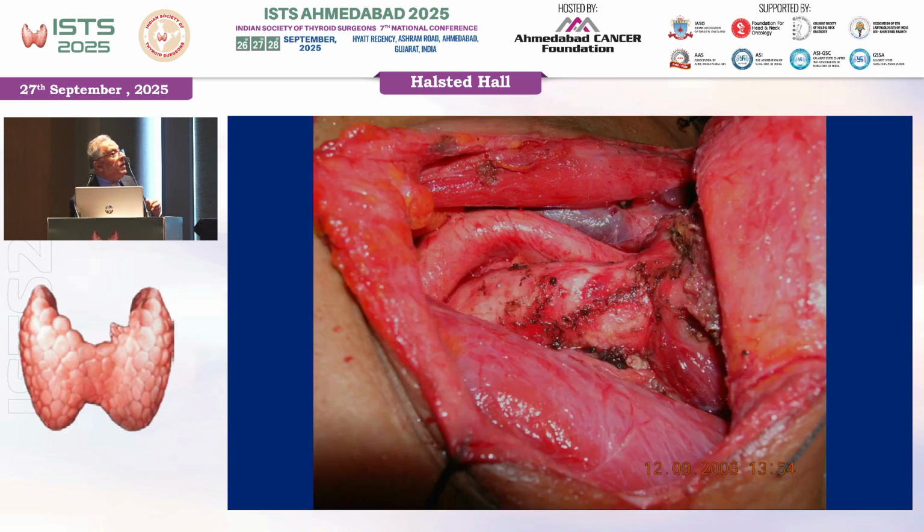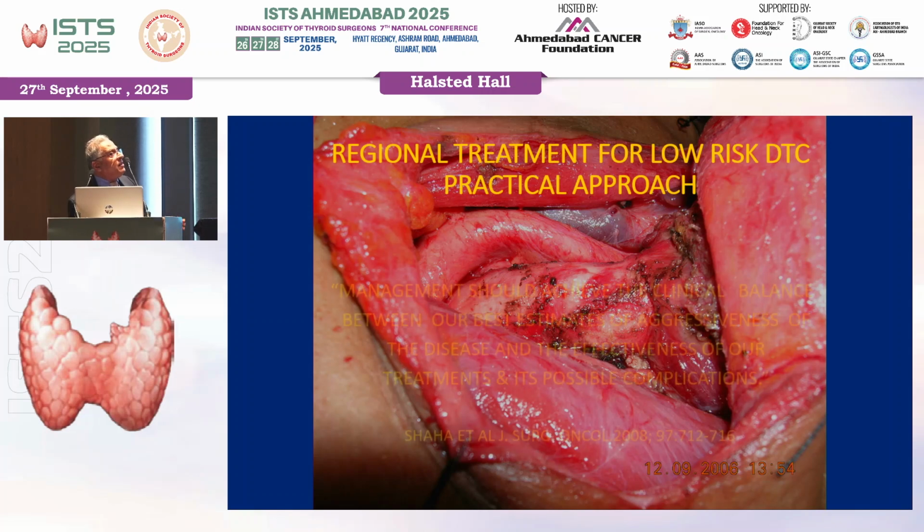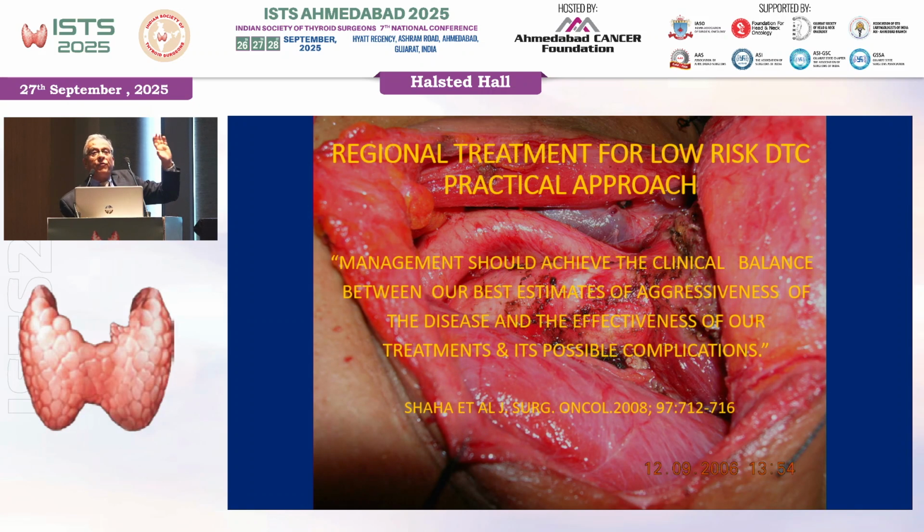Or should we do this kind of resection where we see common carotid to common carotid, with the common carotid on the right becoming the innominate artery? And mind you, in spite of this kind of clearance, your nuclear colleague is going to tell you that thyroid tissue is remaining somewhere. I don't know from where they get that thyroid tissue. Once I was told this, I sent this picture to him and told him, please tell me where is the thyroid tissue.